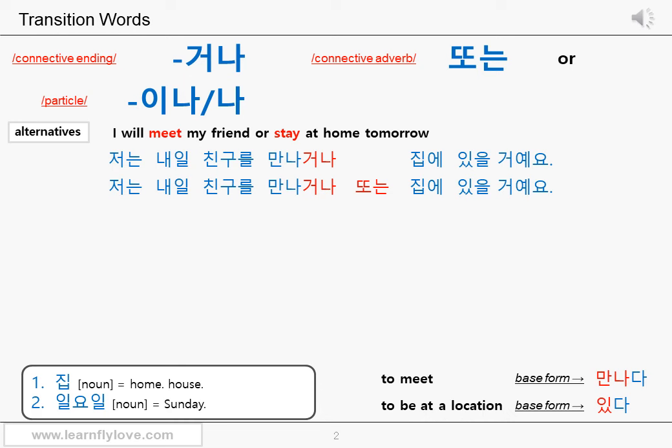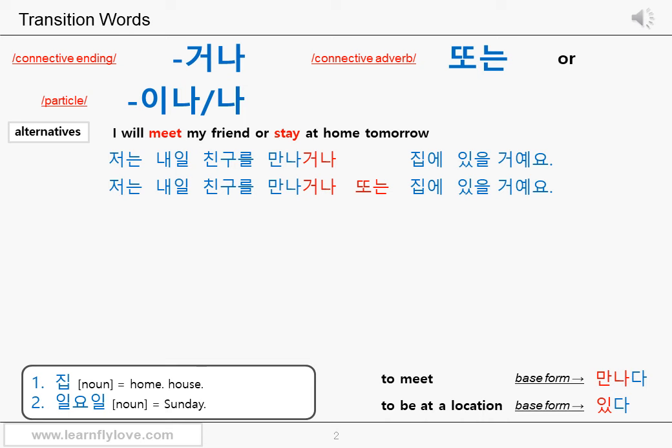For your information, you can get rid of the connective ending 거나 and use only 또는 when you link two different sentences, two separate sentences. Like, 저는 내일 친구를 만날 거예요. 또는 집에 있을 거예요. It sounds less natural than the one with a connective ending 거나, though. But sometimes you need to speak like this when you couldn't think of the second option right away.